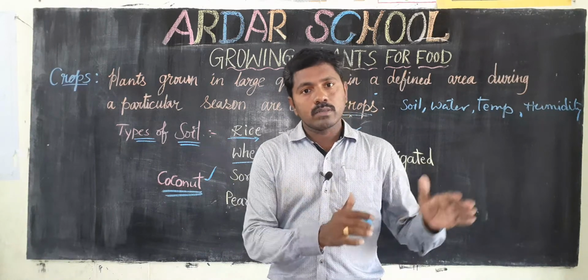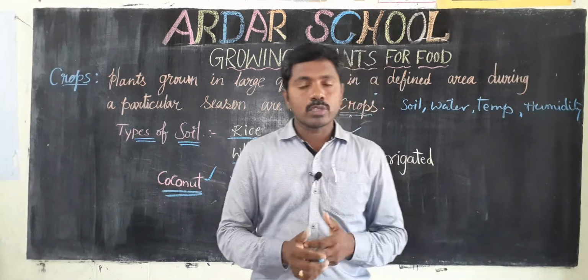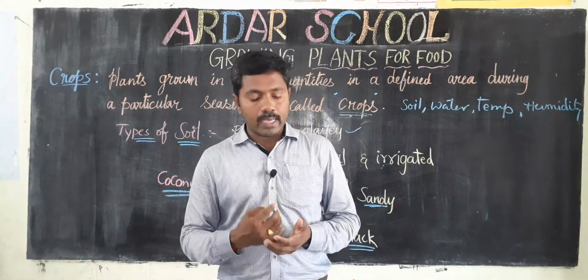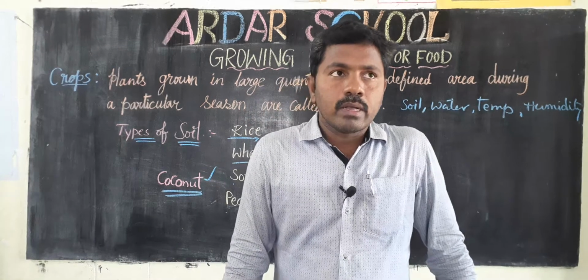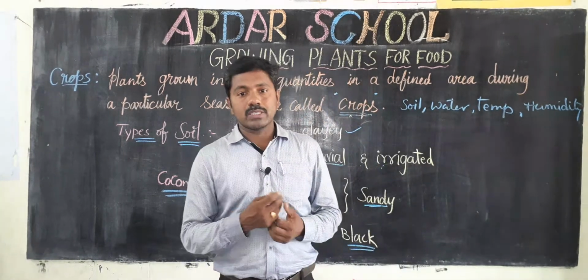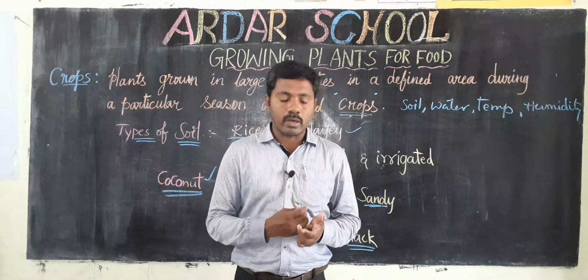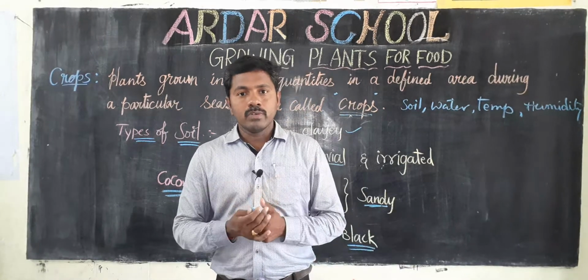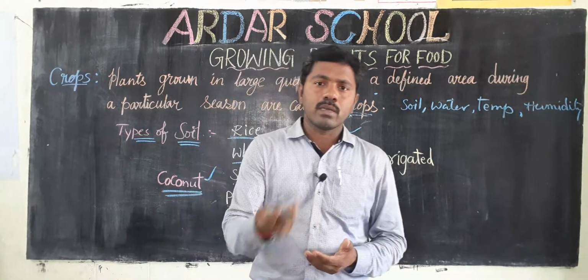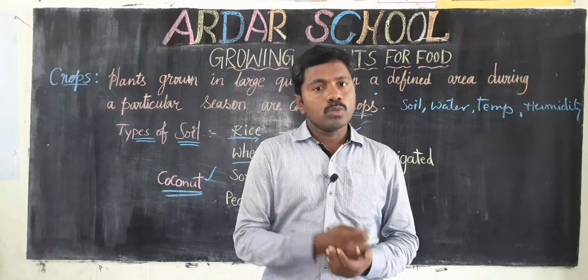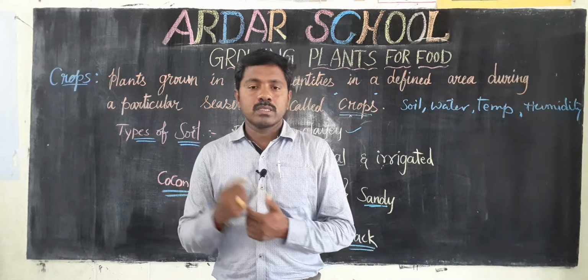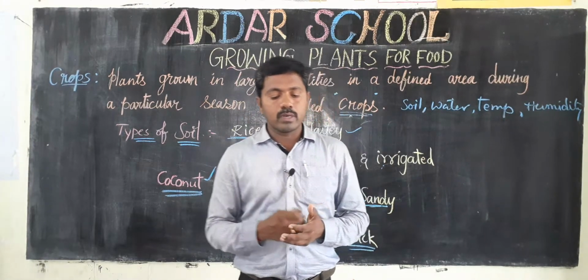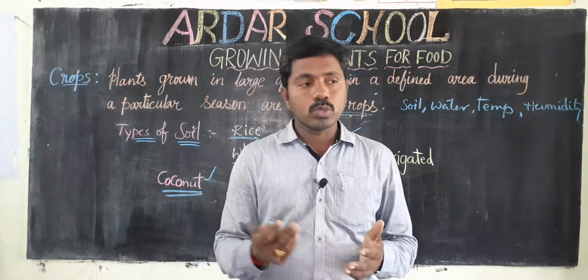Based on season also we can grow different crops. For example, vegetables like cauliflower, carrot, green radish are grown in the winter season. Cauliflower, carrot, brinjal, these are grown in the winter season. Many remaining crops are grown in the summer season, such as brinjal, ladyfinger, bottle gourd.